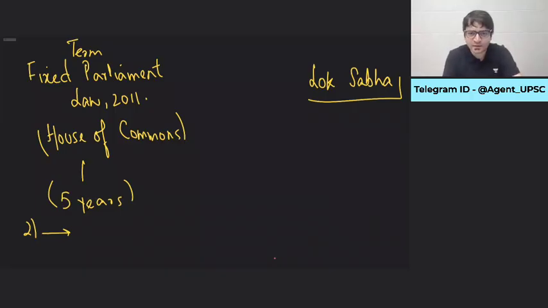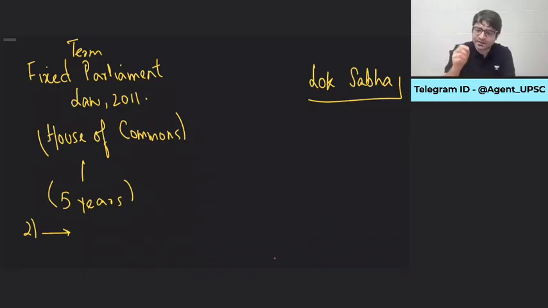Mr. KCR, in 2018, the elections were supposed to be held in 2019 in Telangana. But Mr. KCR anticipated, if the election is conducted in 2019, maybe people will not vote for me. Maybe if the election is conducted simultaneously in 2019 for Lok Sabha as well as Legislative Assembly, people will vote for a national political party, not for me. He called the President, and he advised the governor, please dissolve Legislative Assembly. Legislative Assembly was dissolved and fresh election was conducted.